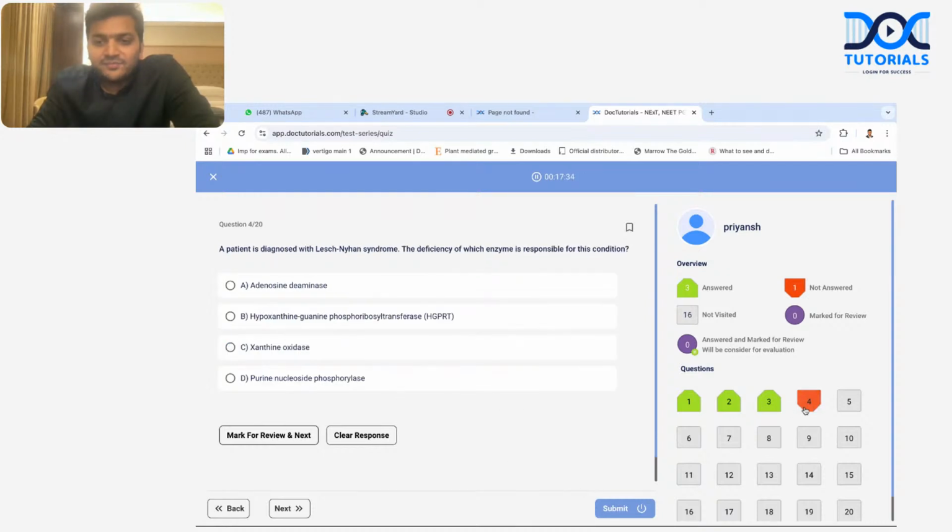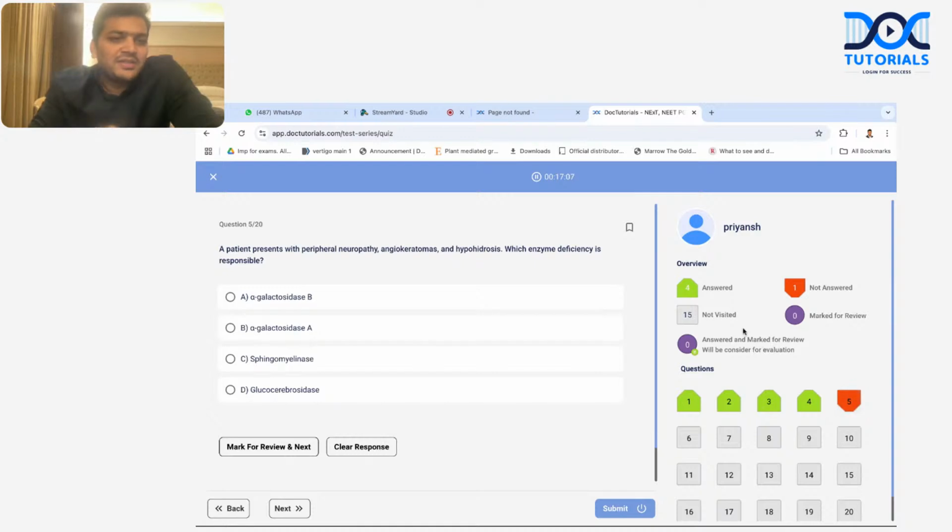The next is a patient diagnosed with Lesch-Nyhan syndrome. A very simple, straightforward question. The moment I see Lesch-Nyhan, I will jump to HGPRT, right? But still, we'll read the question. The deficiency of which enzyme is responsible for this condition? Yes, it is going to be HGPRT deficiency. There is no doubt in that. It is going to be a 100% sure answer. Lesch-Nyhan syndrome is X-linked. It's going to be HGPRT.